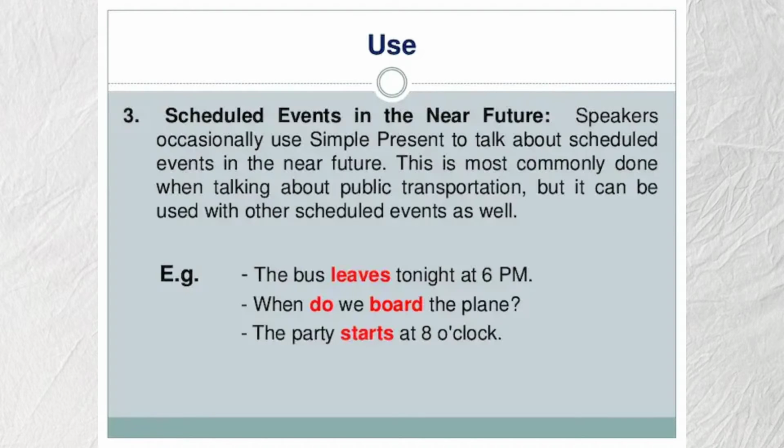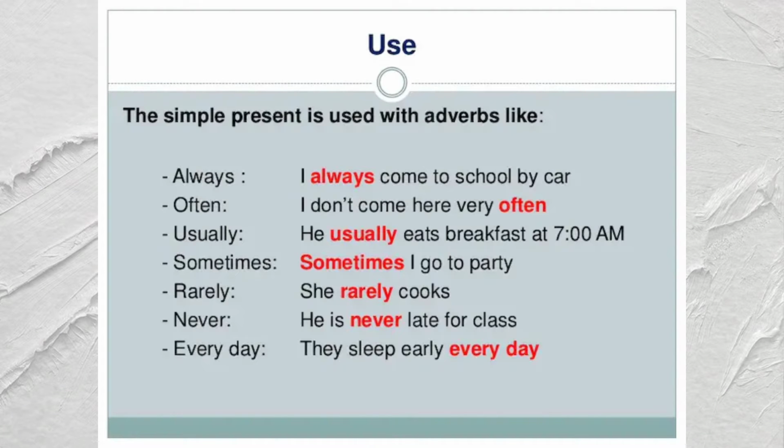Okay, next. The simple present is used with adverbs like always. For the example, I always come to school by car. And then often, I don't come here very often. And usually, he usually eats breakfast at 7 a.m. And then sometimes, I go to party. And then rarely, she rarely cooks. And never, he is never late for class. And the last is every day. For the example, they sleep early every day.